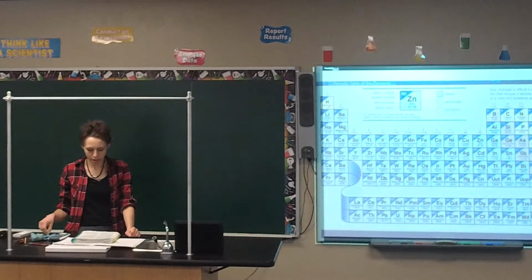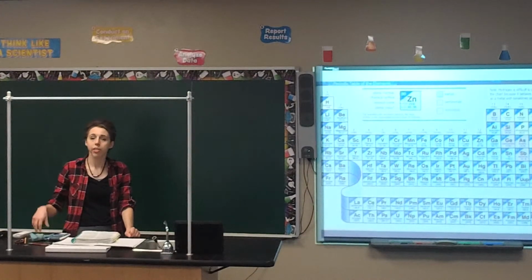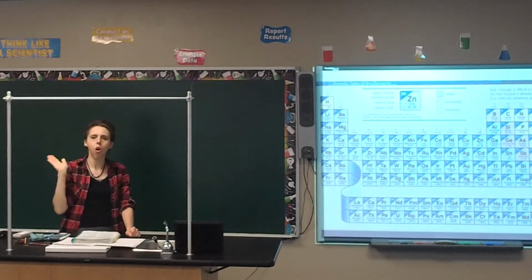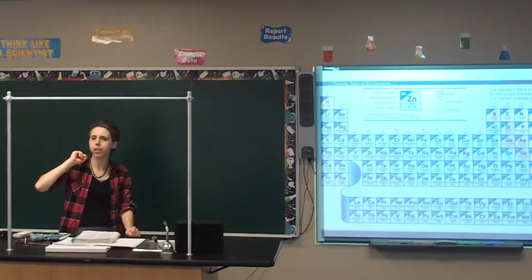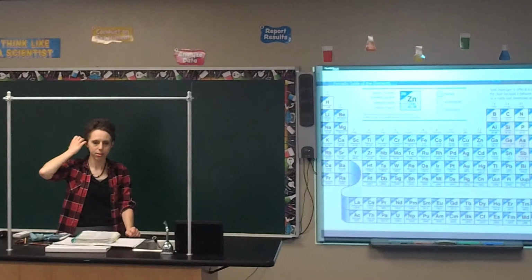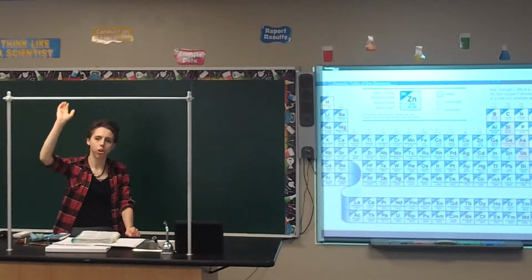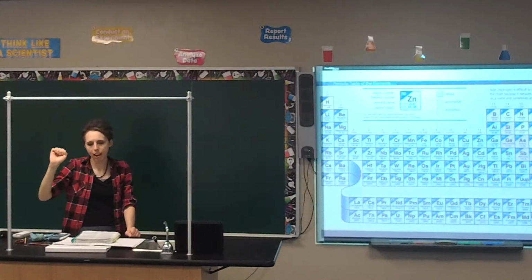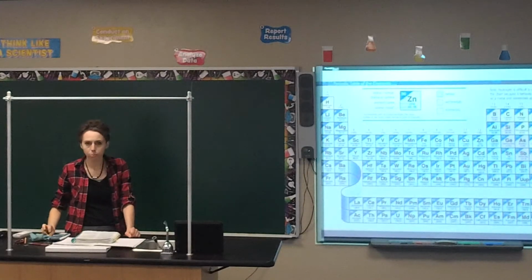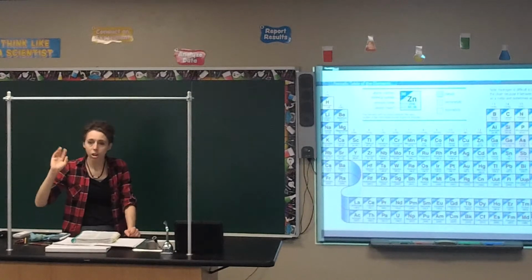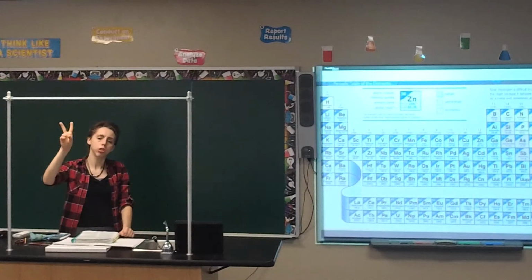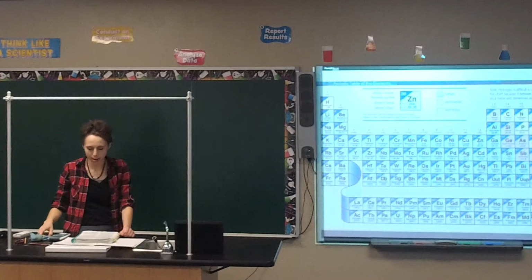Make a note of the octet rule: most atoms tend to react to obtain 8 valence electrons in their valence shell. They either want 8 electrons there or none at all. So it's an all or nothing idea. Typically they don't want 9 or 10 or 5 or 6. They want 8, and that is it. Your book points out that not every element follows this rule. In particular, hydrogen and helium, because they're so small, only need 2 valence electrons, and they're typically satisfied at that point. But most of the other elements want those 8 valence electrons.